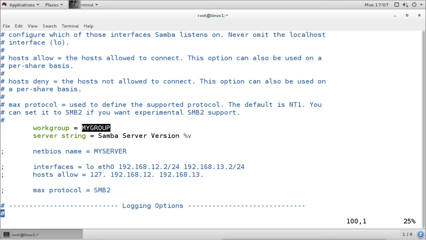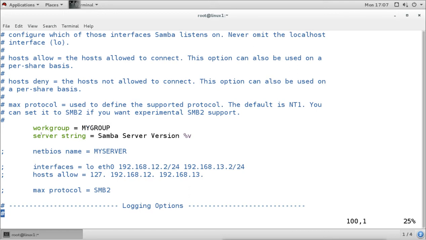I will go with the default because it is different than the Windows. In Windows it is going to be workgroup by default. So we want to make that Windows machine into our group. So we have to change the name of that workgroup to my group. Or if you want, then you can change the name of the group also.